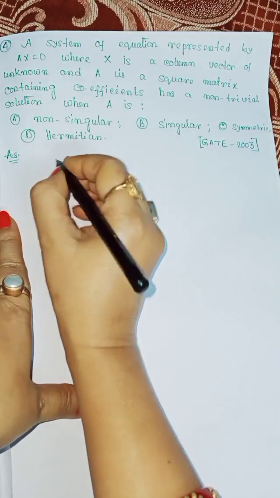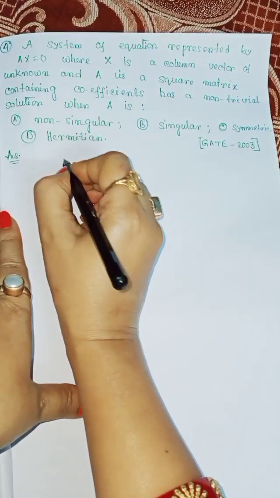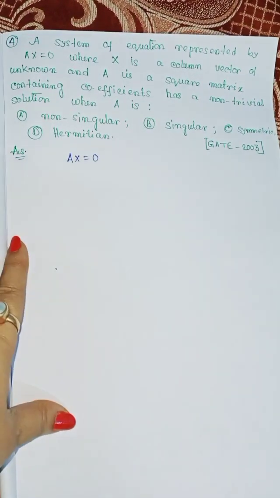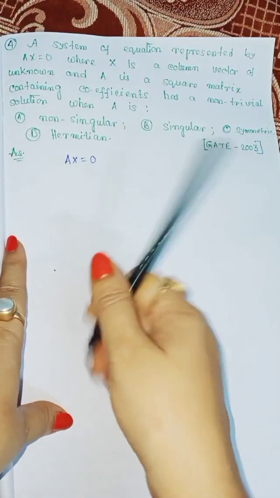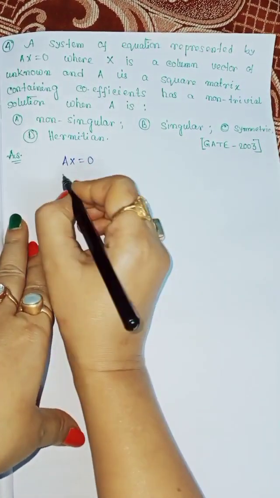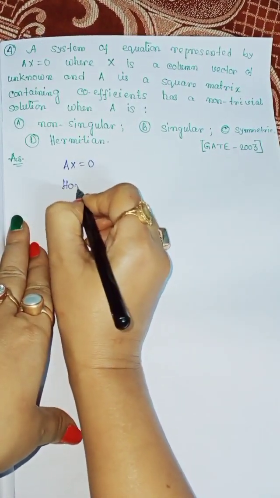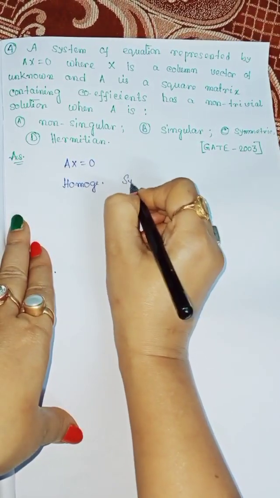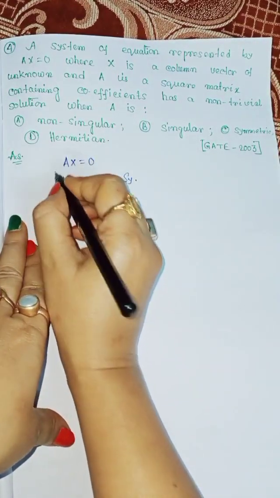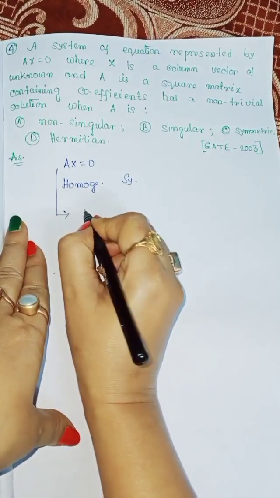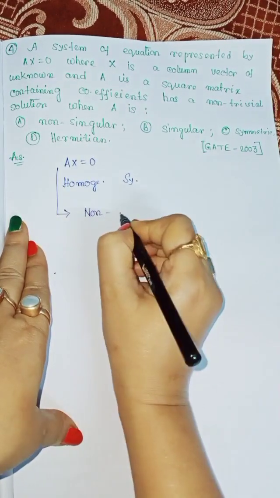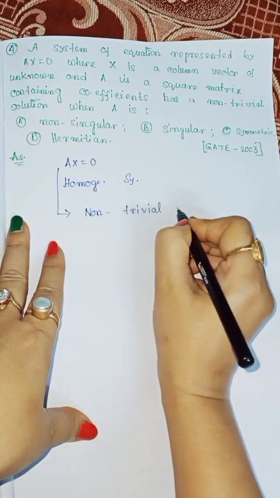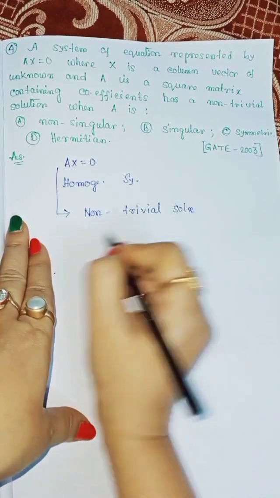Here it is given that Ax is equal to 0, therefore it is a homogeneous system. So now we may say it has a non-trivial solution.